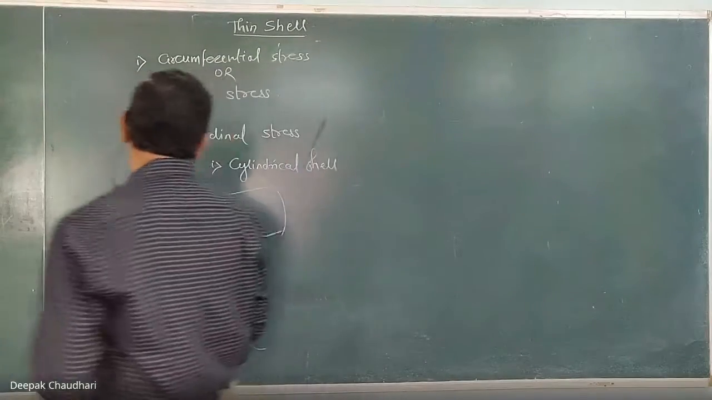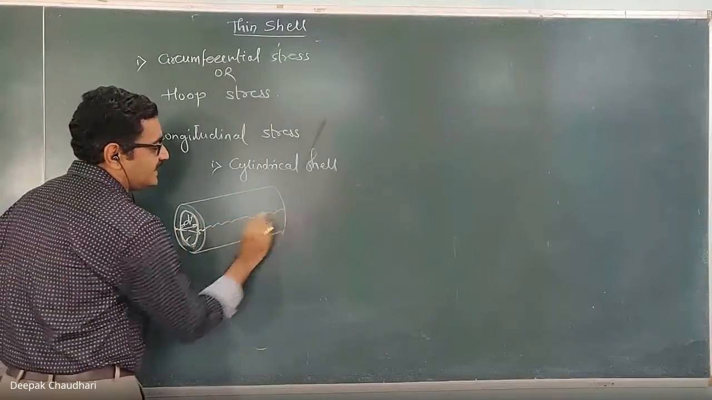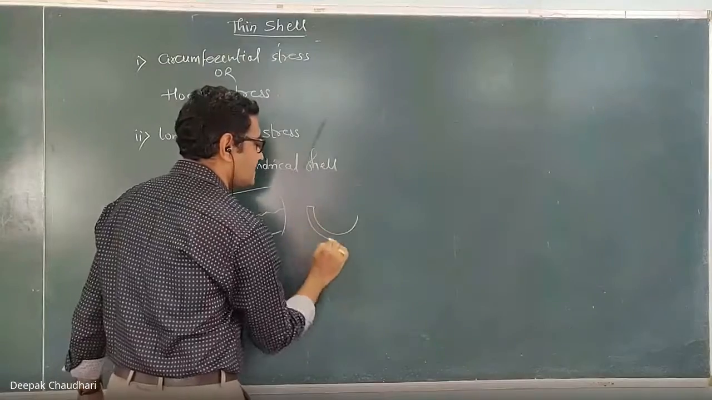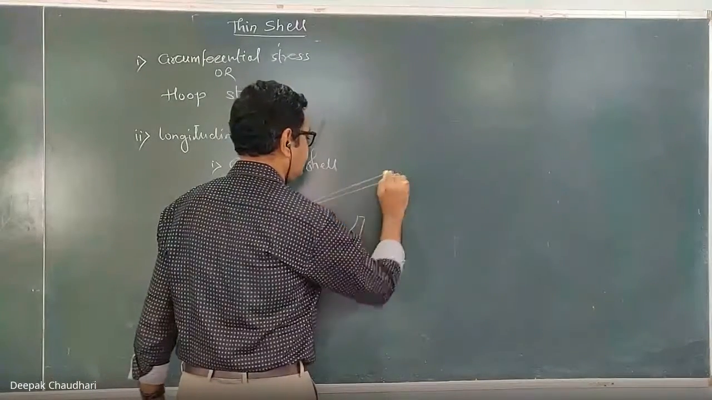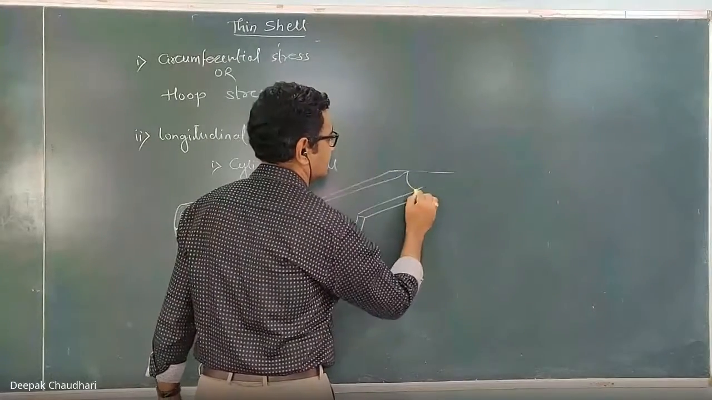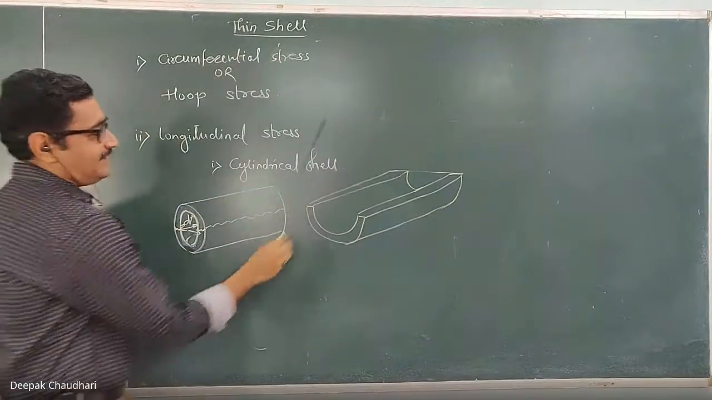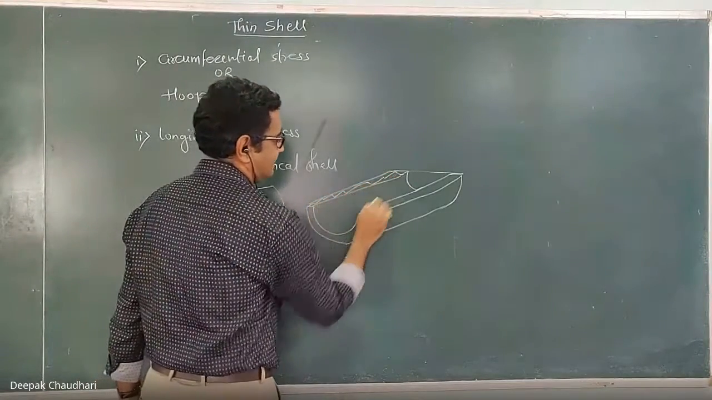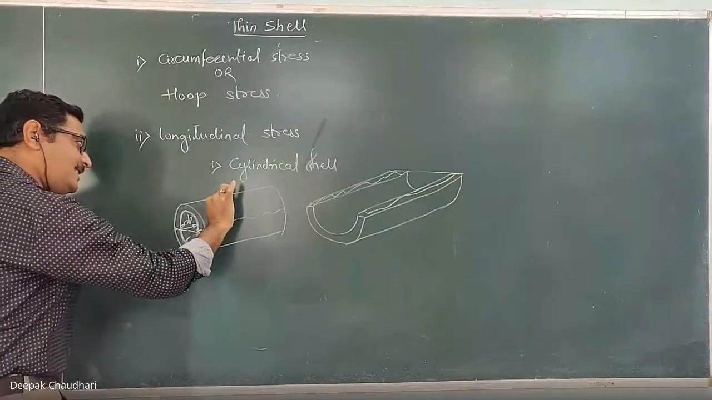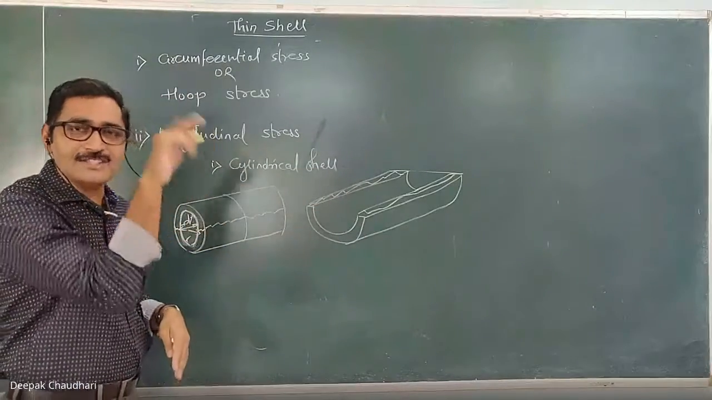When this cylindrical shell fails, it may fail along its length. It may fail into two troughs, in such type of two troughs. This is the surface along which it fails. So it may fail into two troughs like this, or it may fail into two cylindrical parts. It may fail along the length, or it may fail along the circumference.